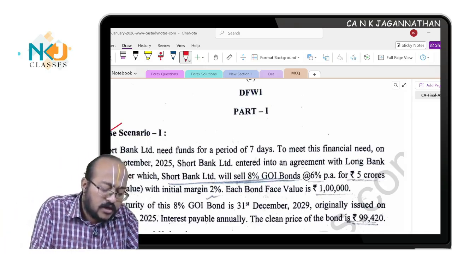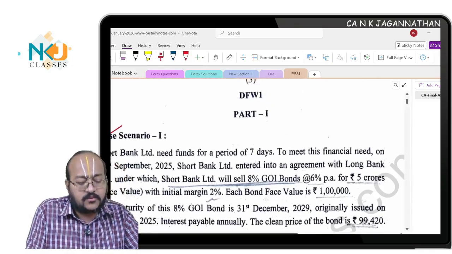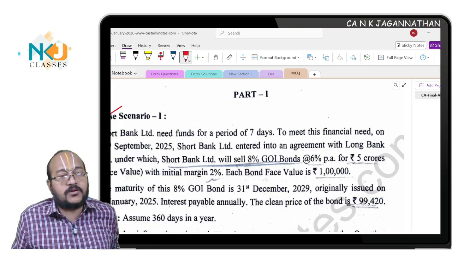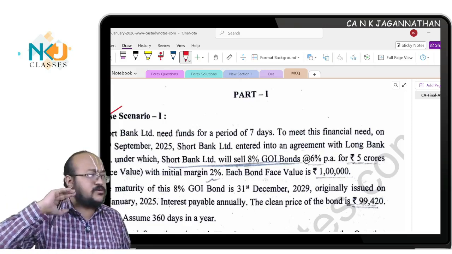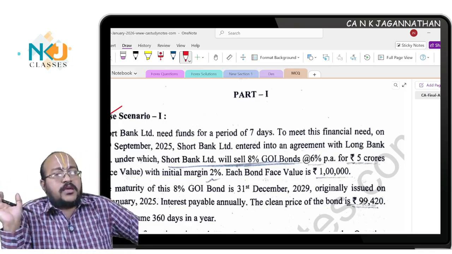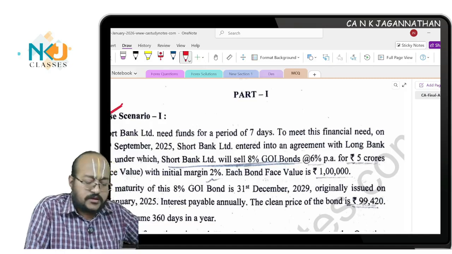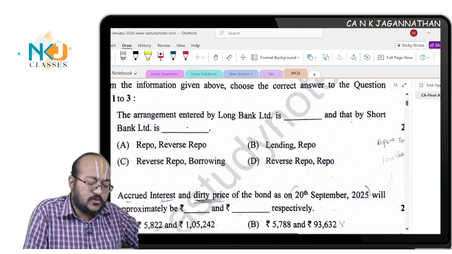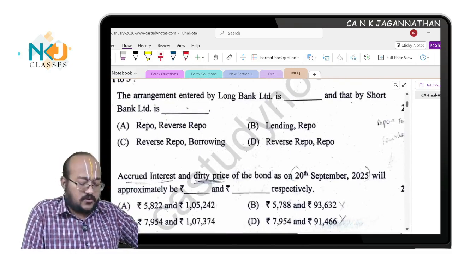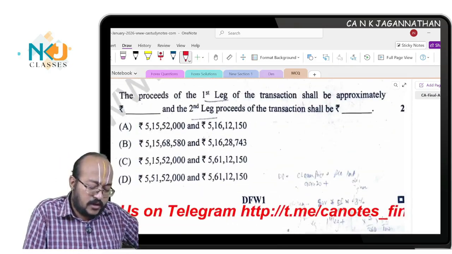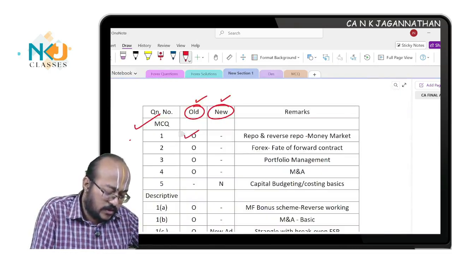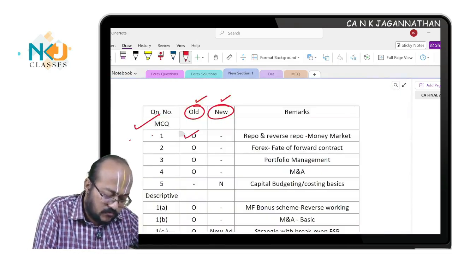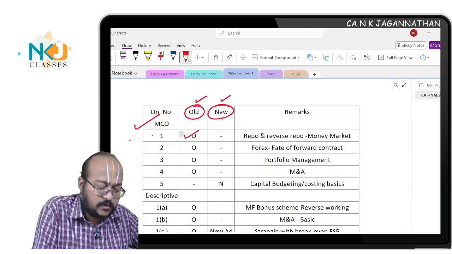See, first question, reverse repo transactions. It is available in money market instruments. One question which I have also put in a video, in the security valuation chapter, you can find it. Money market instruments, ditto, same question, data changed but almost same question, repo and reverse repo transactions. Dirty price and clean price of the short term instrument, this you can find out. That is a given question or existing question. That's how I classified here. Can you see this? Question number 1, old question, repo and reverse repo, money market question.